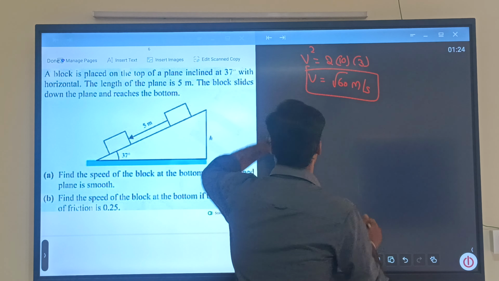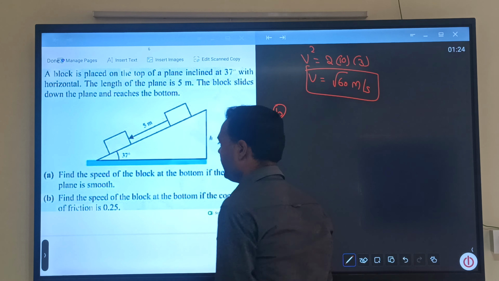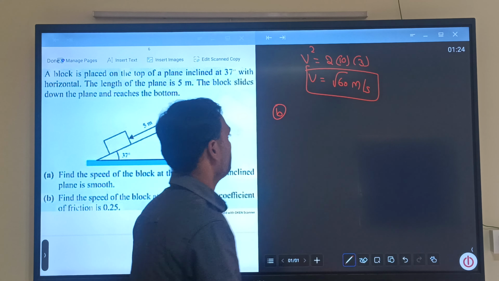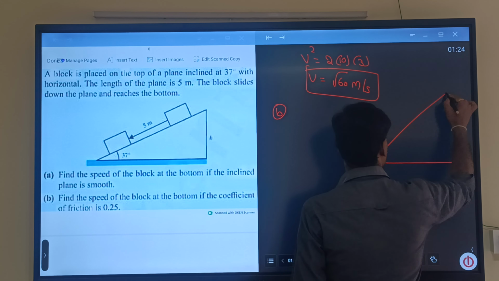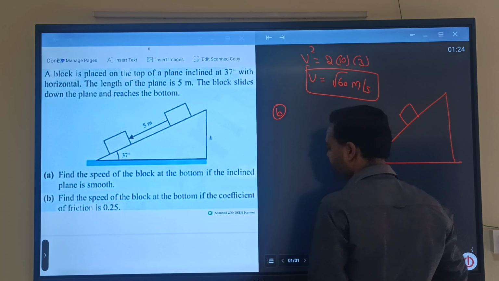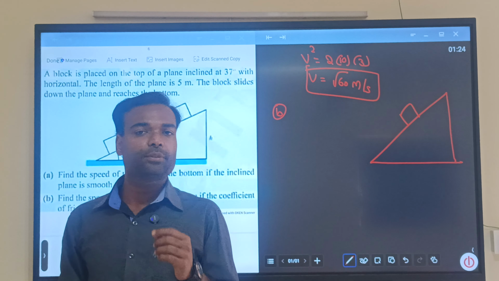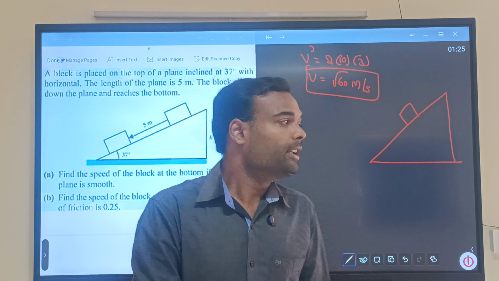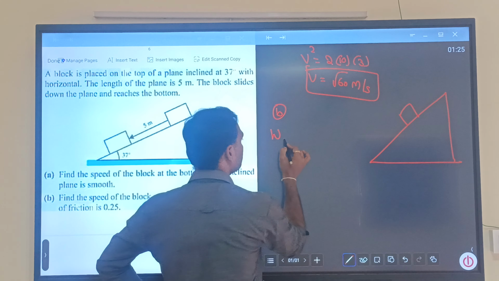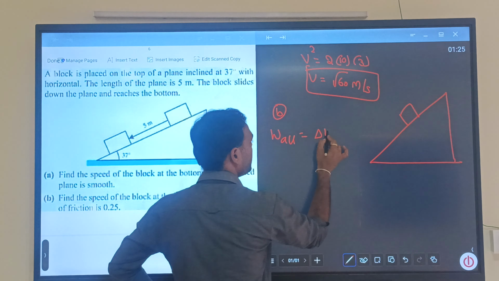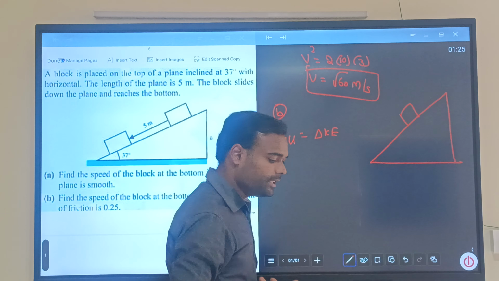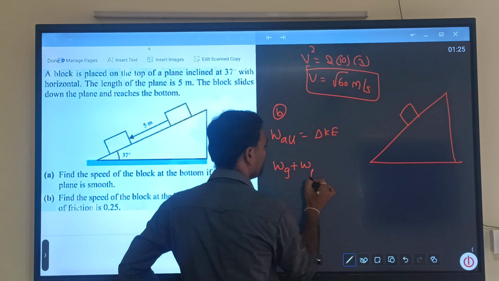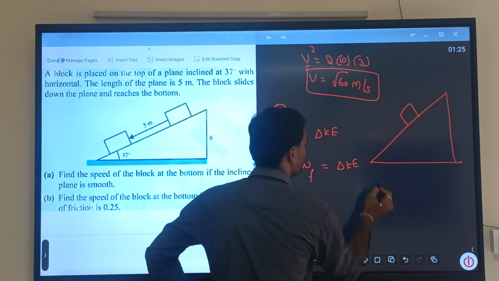And the second part of the question is: find the speed of the block at the bottom if the coefficient of friction is 0.25. That means here frictional force is present, and we know that frictional force is a non-conservative force, so we cannot use conservation of mechanical energy here. Now by using the work-energy theorem, work done by all forces equals the change in kinetic energy, and here work is done by gravity plus work done by frictional force equals the change in kinetic energy.